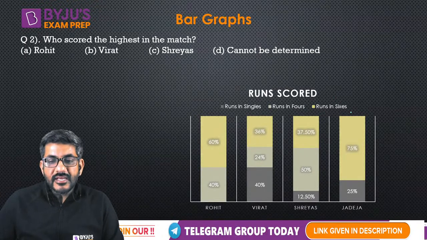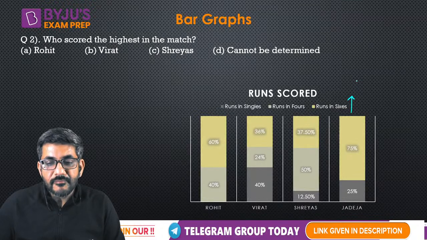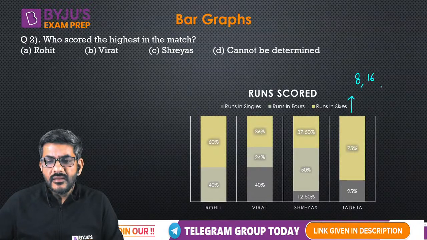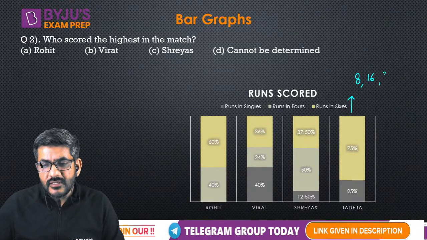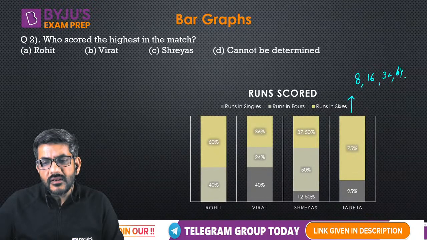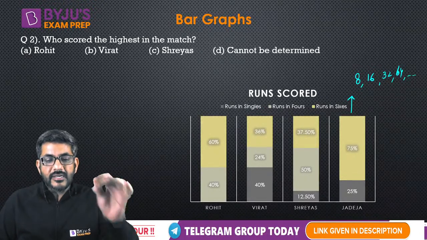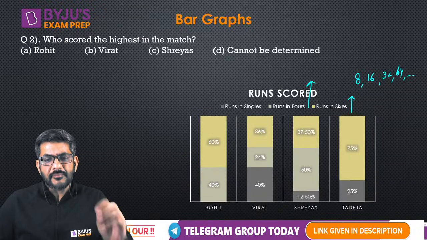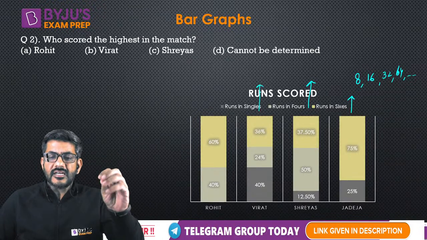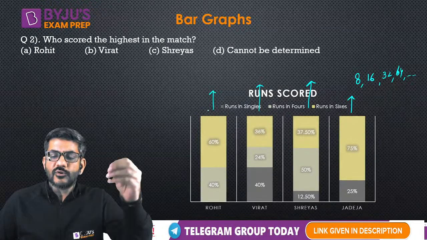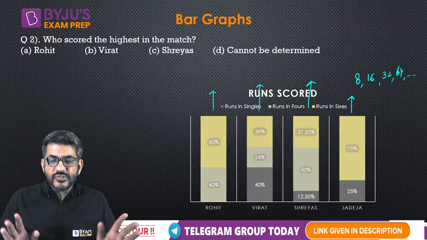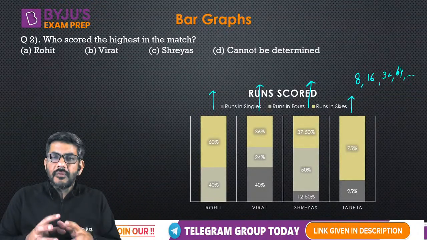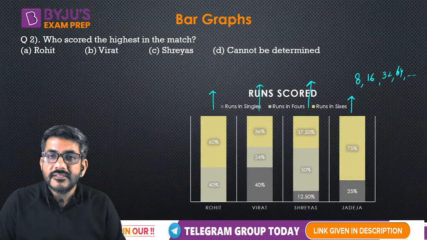Now when I talk about Jadeja, we discussed that Jadeja must have minimum made 8 runs, right? Even if he makes 16, still this is possible. Even if he makes 32, this is possible. Even if he makes 64, this is possible. Basically, he can make any multiple of 8. By the same logic, I can say Shreyas made multiple of this. I can say Virat made multiple of this. I can say Rohit made multiple of this. The point is, without solving, I can say that these guys are making multiples of some number. When you are making in multiples of some number, how can you say which one is the highest?